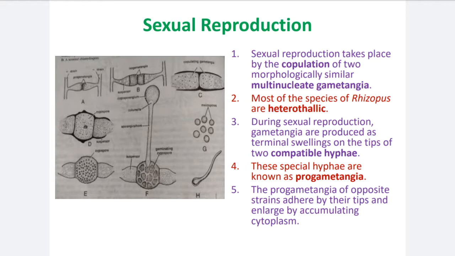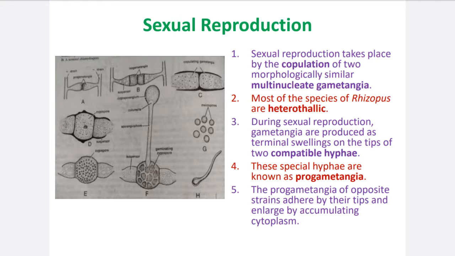Swelling means फुगणे, and terminal means at the end tip. The mycelial tips show terminal swelling, and that swelling is the development of the gametangium, male as well as female. These swellings further convert into the matured antheridium and oogonium.